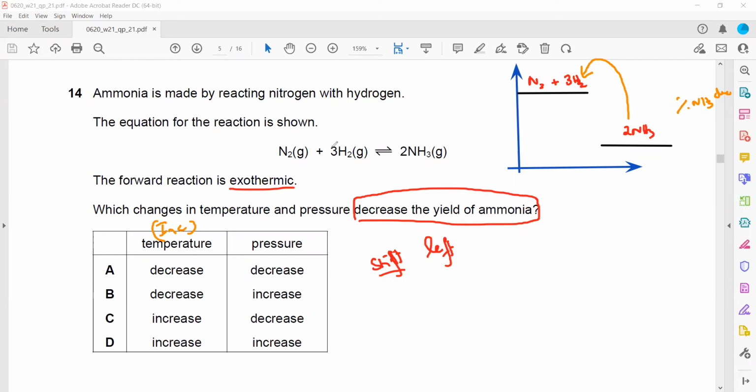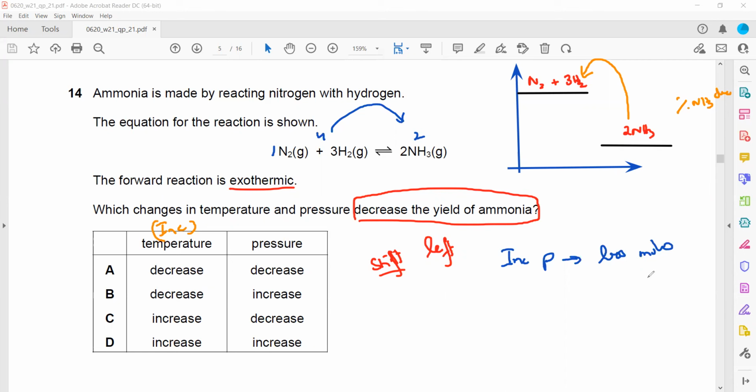What about the pressure? What is the effect of pressure on the reversible reaction? If we increase the pressure, equilibrium will shift towards the side with fewer moles. Here we have 1 plus 3, 4 moles, and 2 moles. So if I increase the pressure, equilibrium will shift toward the right hand side. So yield will increase. But in the question, we want to find which change will decrease the yield.